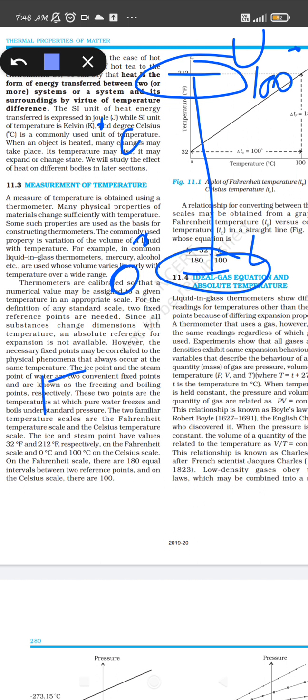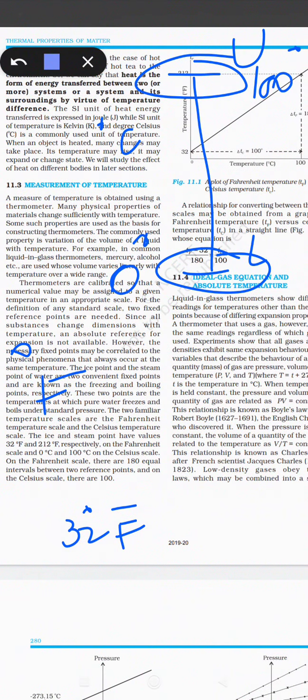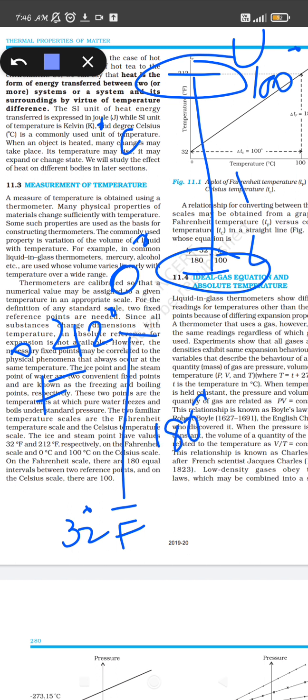For Fahrenheit, it is different. It will start at 32 degrees Fahrenheit and go to 212 degrees Fahrenheit. So this is the temperature difference between the lower fixed point and the higher fixed point of Fahrenheit. So the temperature difference is 180 degrees. Here it is 100 degrees.